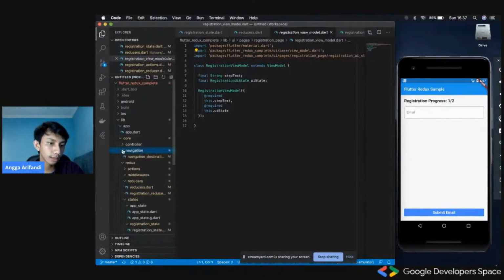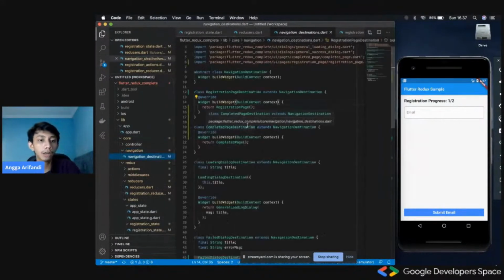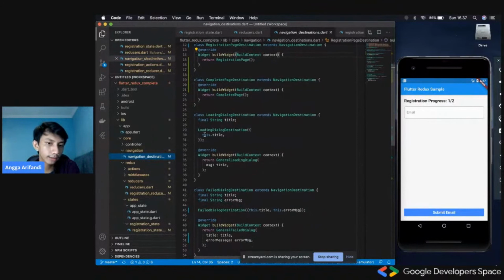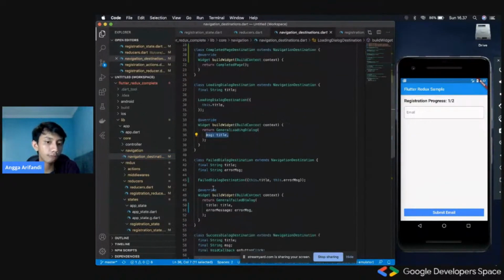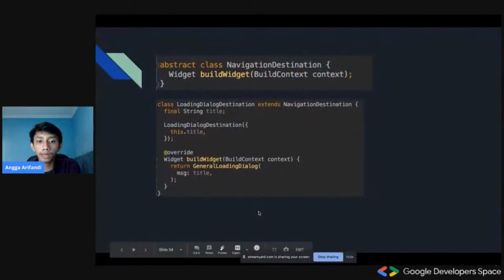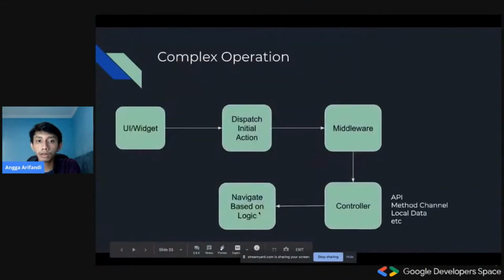And one good thing is, well, this is the example of navigation destination. We could also insert some arguments or some parameters inside this destination, and then pass it into the build widget method. So I think this is very handy. I've been using it for a while now, and I think this is really easy to be done inside the widget. Okay, so that is it for the navigation.